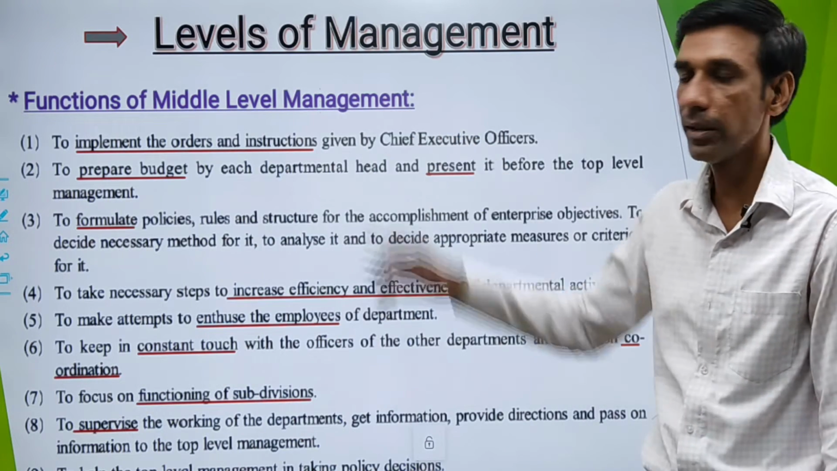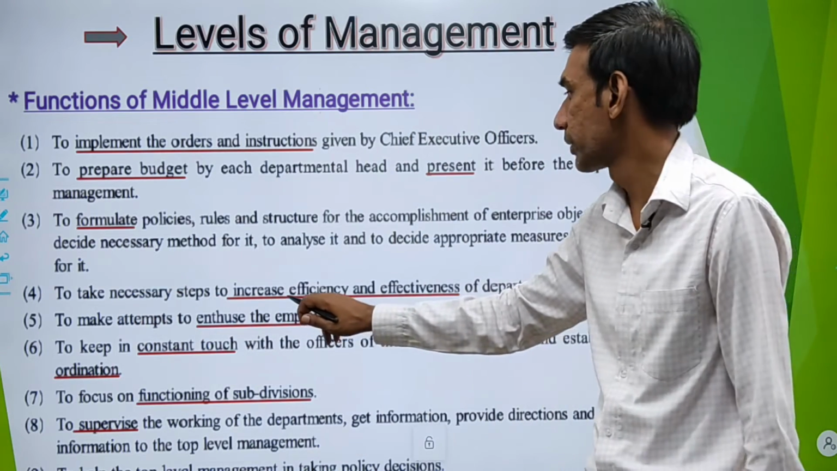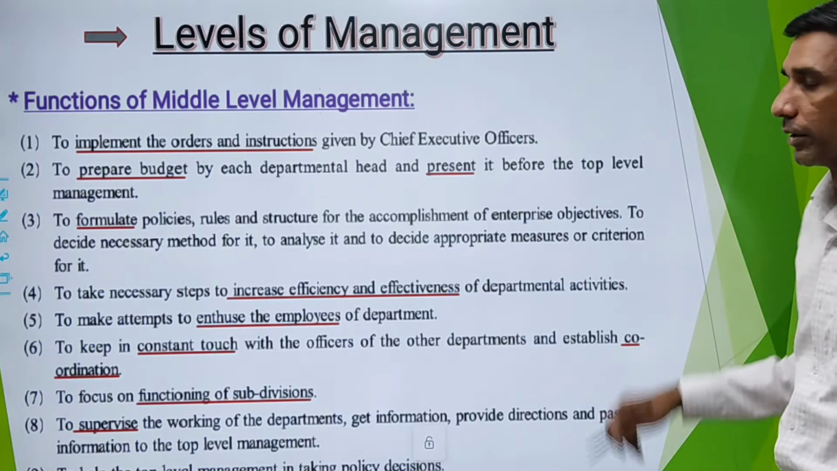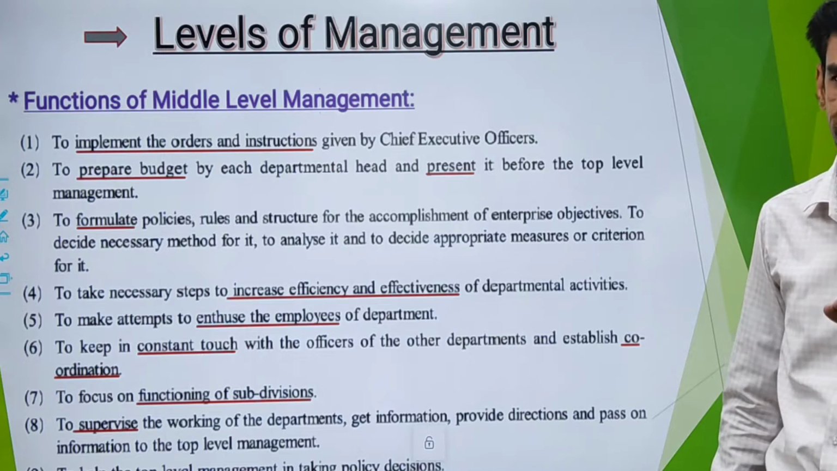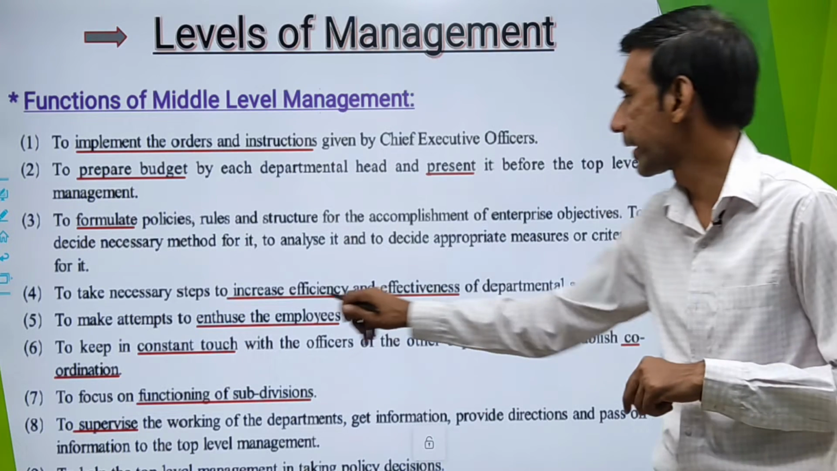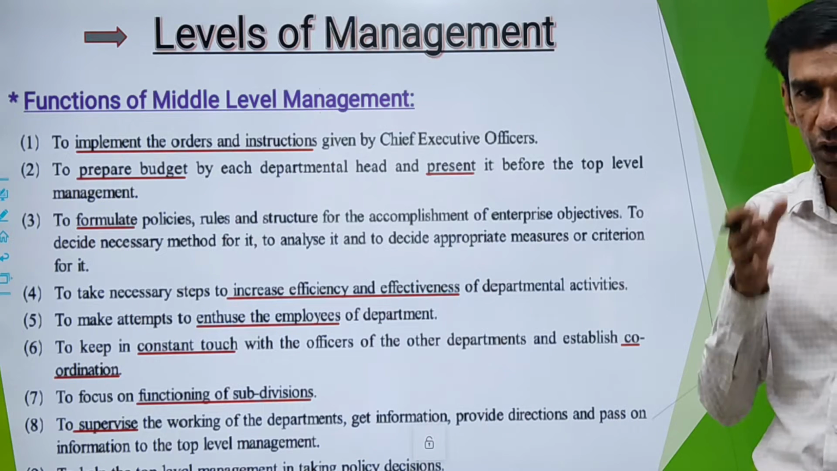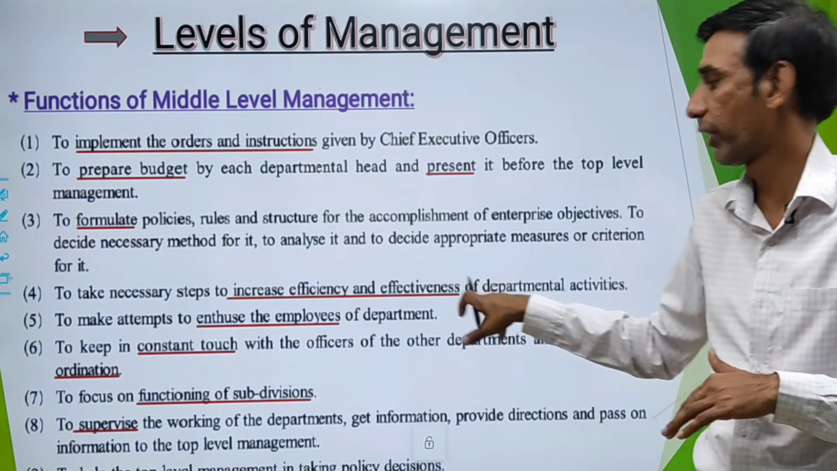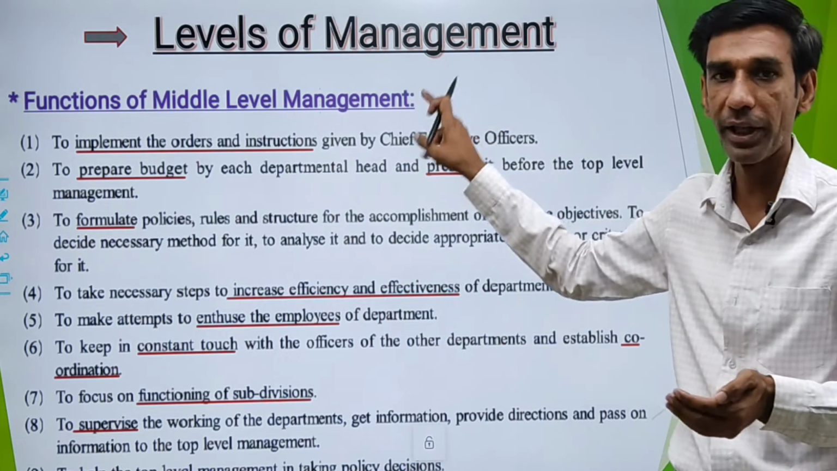So that has to be done by the middle level management. Next is to take necessary steps to increase efficiency and effectiveness of departmental activities. The departmental head is responsible for departmental success, so they need to increase efficiency and effectiveness of departmental activity. Whatever work you are doing in your department, that work should be done with efficiency and effectiveness. That responsibility is of middle level management.